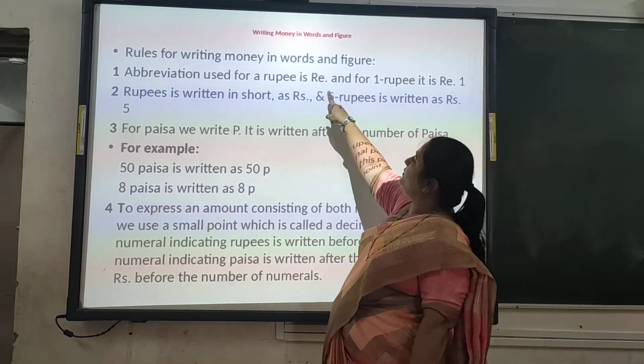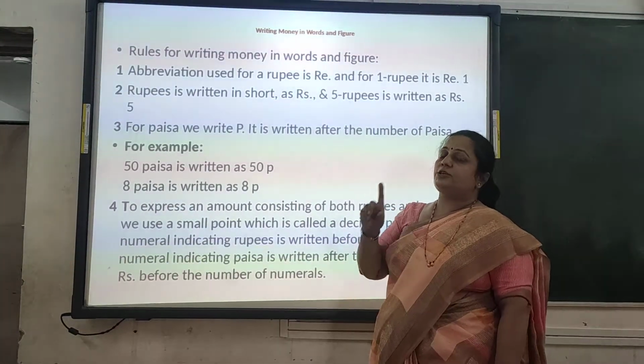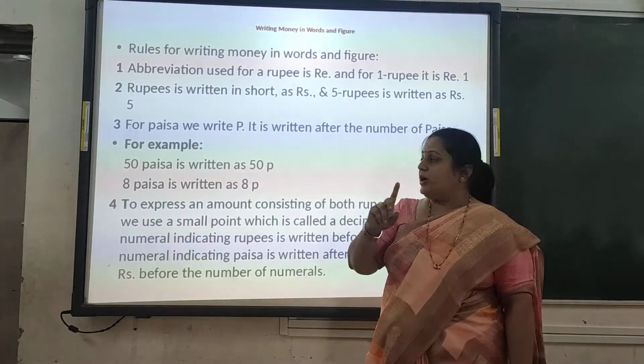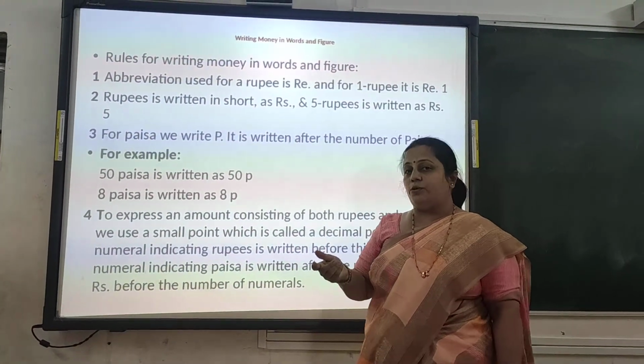Now see what is the difference here. Here Re means it is the singular form. It is written only for 1 rupee. And this Rs. is written for 2 and onwards. It is the plural form of rupee.